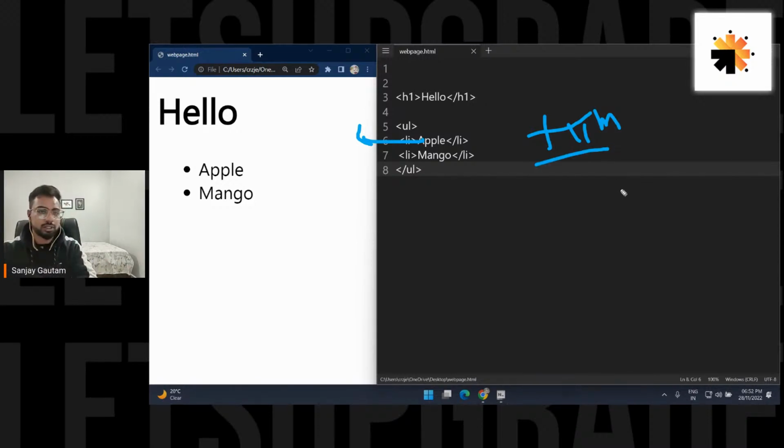And at the end of this session, we are going to create a very pretty file, and we are going to deploy it on the internet. So we are actually going to create a clone for Let's Upgrade.